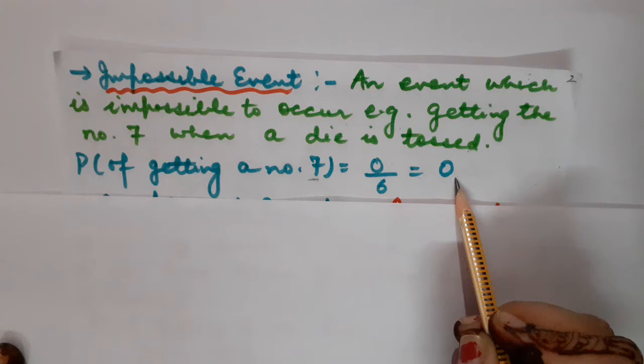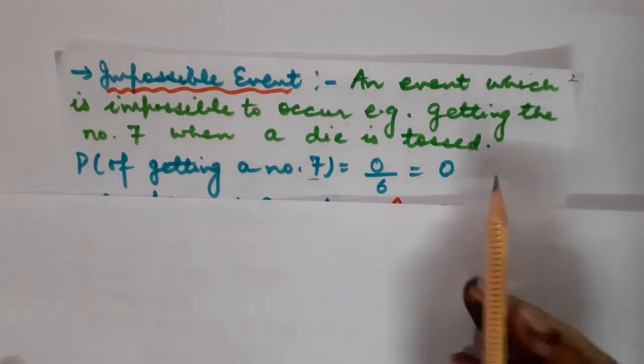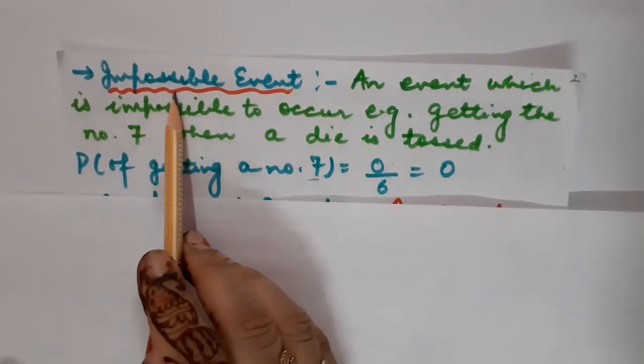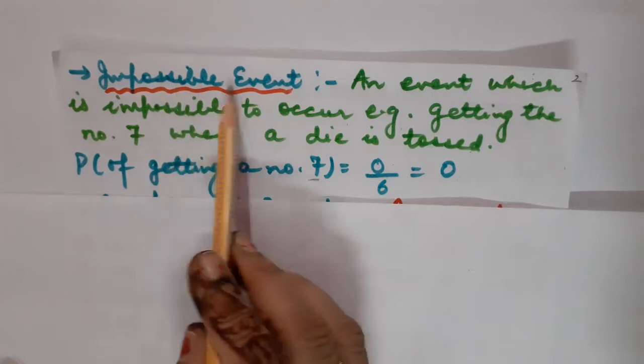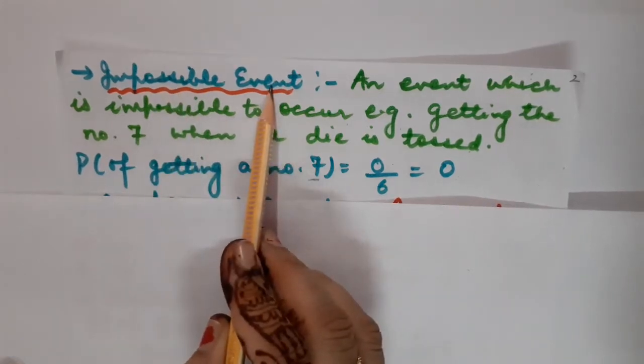Children, as I explained, probability always lies between 0 and 1, and it can be equal to 0 as well as equal to 1. So in which case will the probability be equal to 0? In the case of an impossible event. Got it?